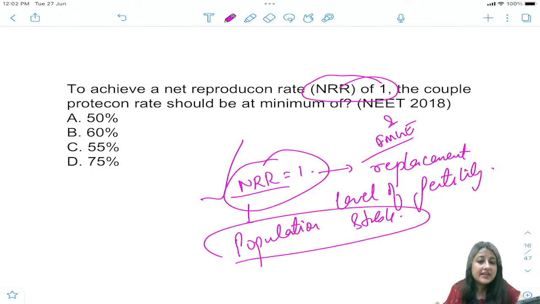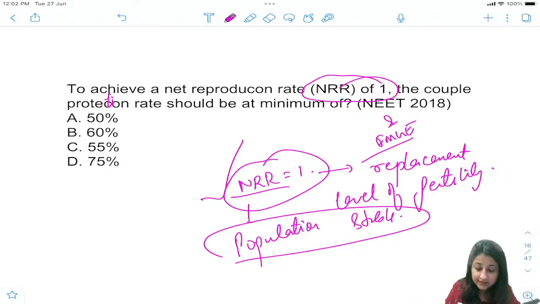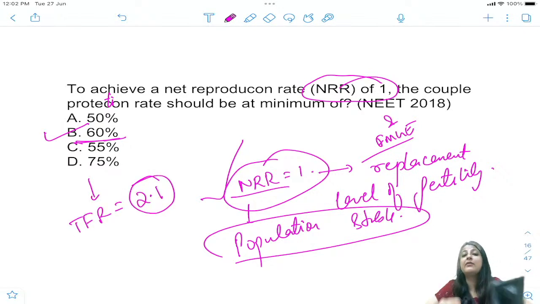ठीक है. और ये होने के लिए couple protection rate, how many couples are using a contraceptive method, has to be at least 60%. And when this happens, then तुम्हारा total fertility rate will become 2.1. That means every couple is going to have 2 children. 60%, not 40%, 60%.